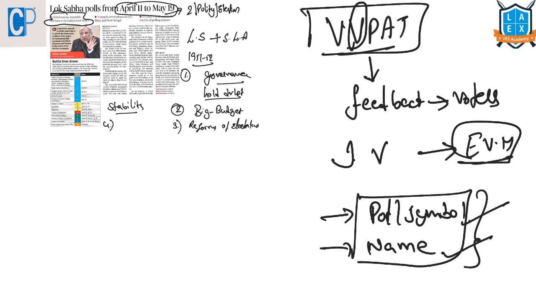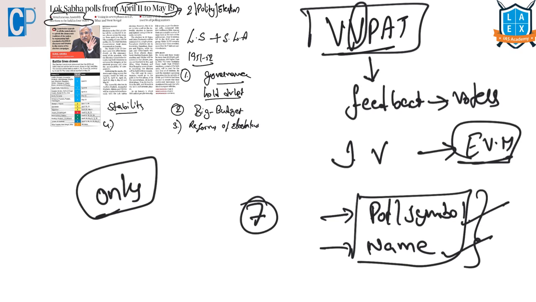This slip will allow the voter to verify his or her choice. And after being visible to the voter from a glass case in this VVPAT for 7 seconds, this ballot slip will be cut and drop into the drop box in the VVPAT machine, and a beep sound will be heard. These machines can be accessed only by the polling officers. And the other important aspect to know from this VVPAT machine, this could be one area of possible question, is: will all these slips be counted while counting the results?